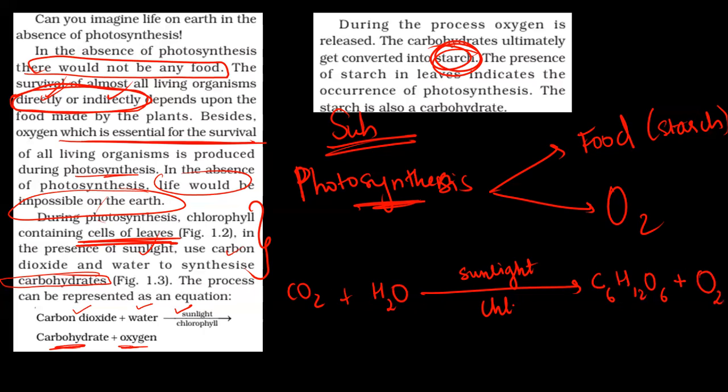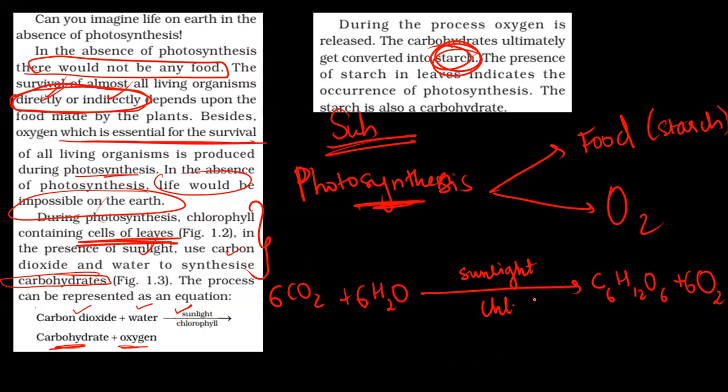Now, this is not a balanced equation. You will learn balancing equations in higher classes. So the equation after I balance all molecules will be 6CO2 plus 6H2O gives C6H12O6 and 6O2. So this is my main equation for photosynthesis. For respiration, the equation is the same, but reversed, and there is no presence of sunlight and chlorophyll in respiration.